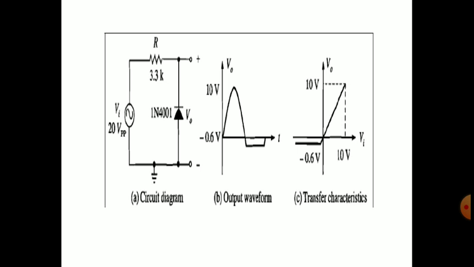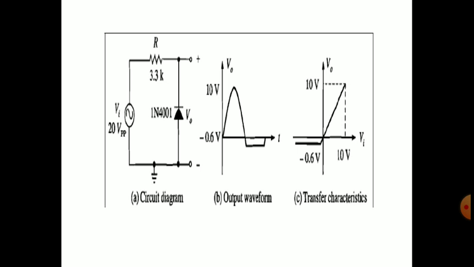And the transfer characteristics are the reverse of what we have seen in the previous slides. During the positive portion of the input waveform, the output will remain the same. The characteristics are V output versus V input, on the line in quadrant 1, y equals mx, where the slope is 1, so y equals x, that is V output equals V input. Here y is V output and x is V input, so V output equals V input during the entire positive half cycle.